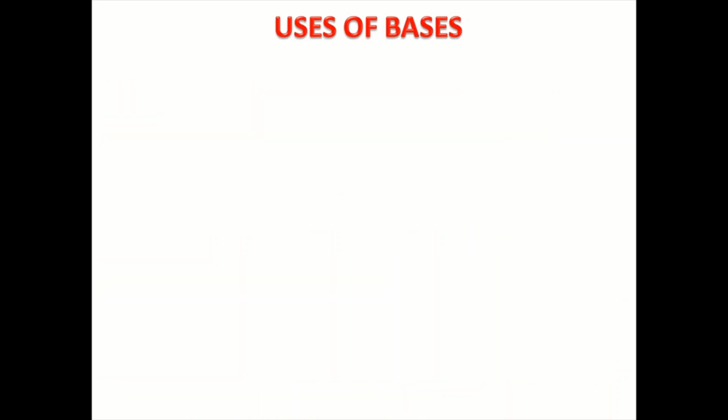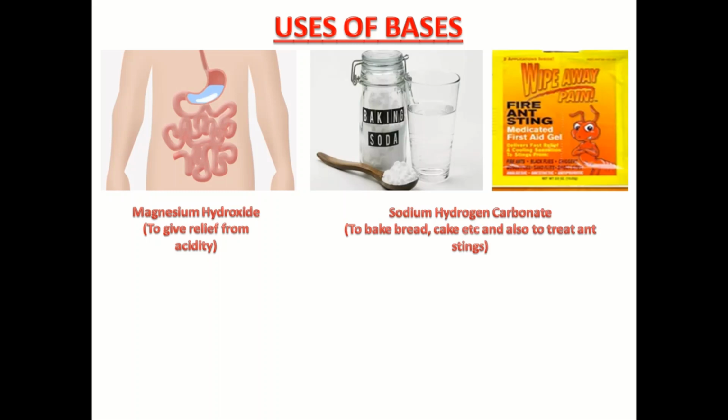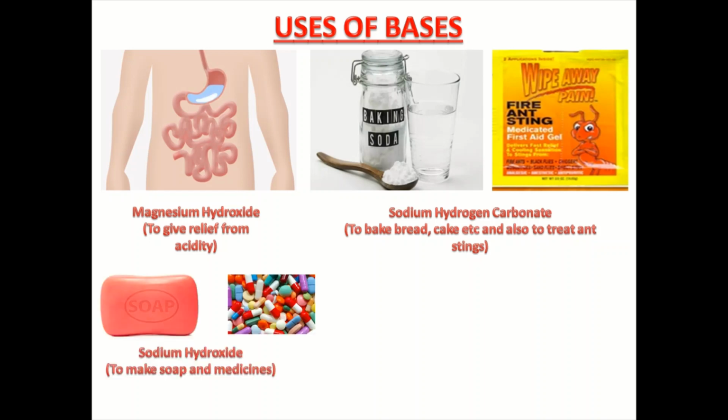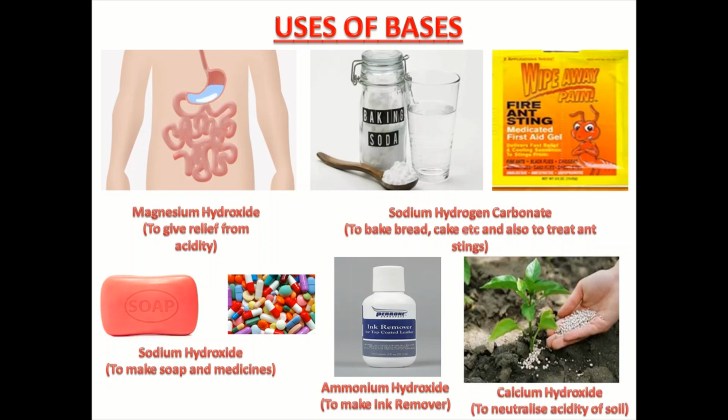Let us see the uses of bases. Magnesium hydroxide is used to give relief from acidity. Sodium hydrogen carbonate is used in baking soda to bake bread, cake, etc., and also to treat ant stings. Sodium hydroxide is used to make soap and medicines. Ammonium hydroxide is used to make ink remover. Calcium hydroxide is used to neutralize the acidity of soil.